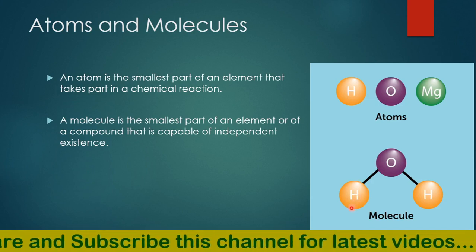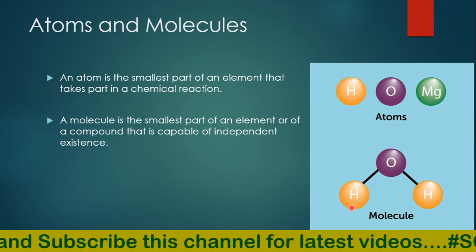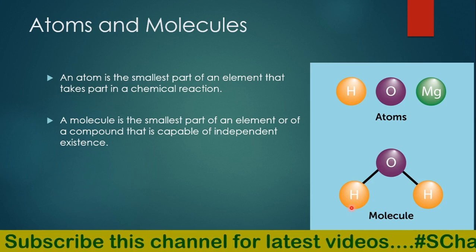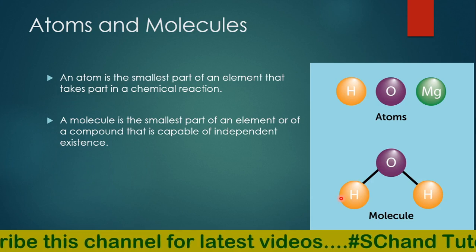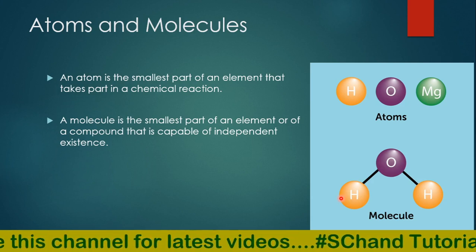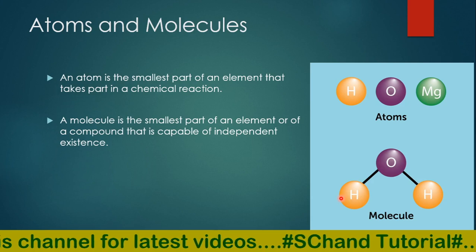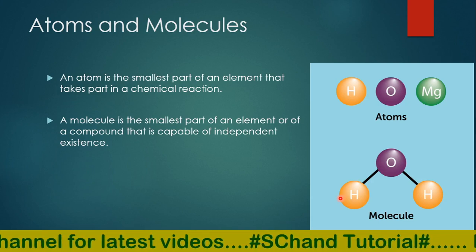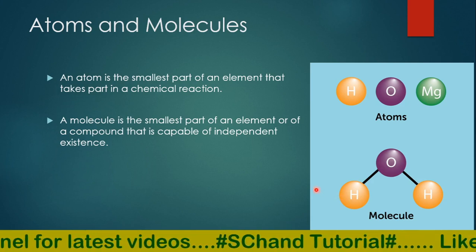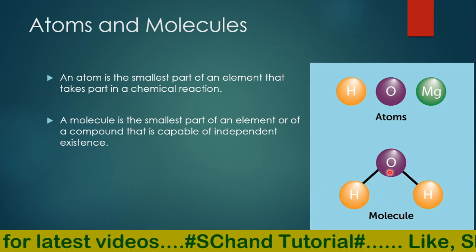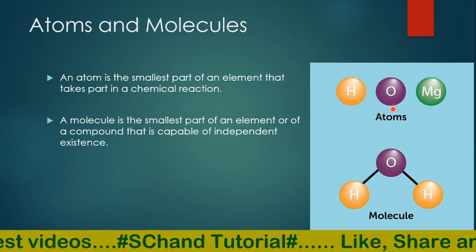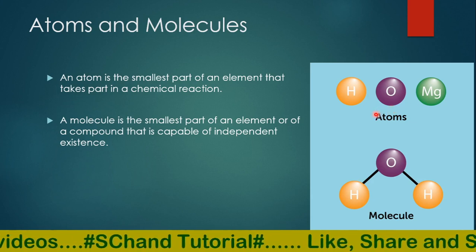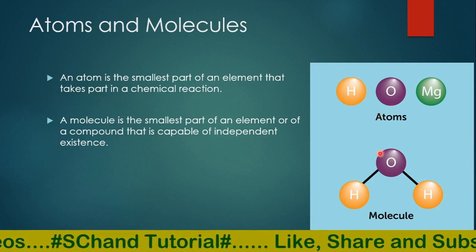However, a molecule of ozone contains 3 atoms of oxygen and is therefore represented by the formula O3. So molecules of a compound are represented by how many atoms are combined. So 2 atoms of hydrogen combine with 1 atom of oxygen to form the molecule of water. The formula of water is H2O.